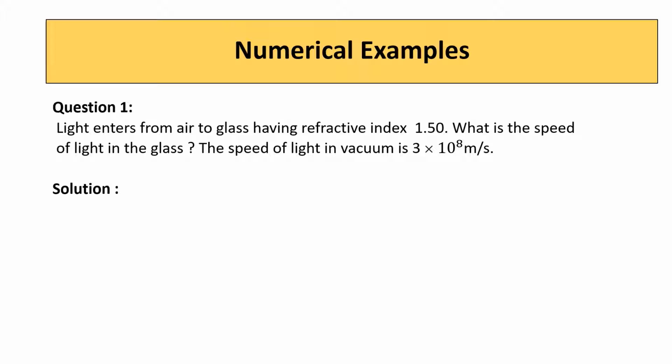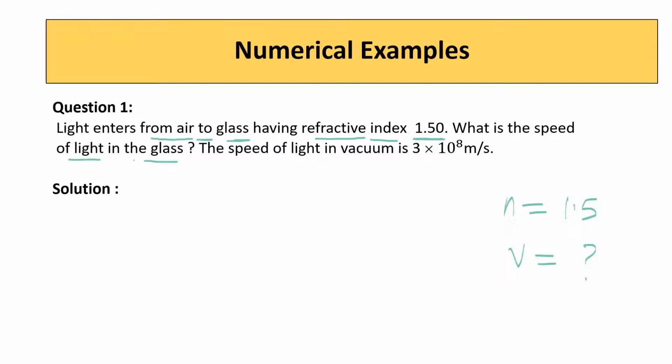From the question, it is clear that the light is entering from a rarer medium to a denser medium, and the refractive index of the denser medium is given as 1.5. What is the speed of light in the glass? The refractive index of the glass is 1.5 and the speed in glass is asked.